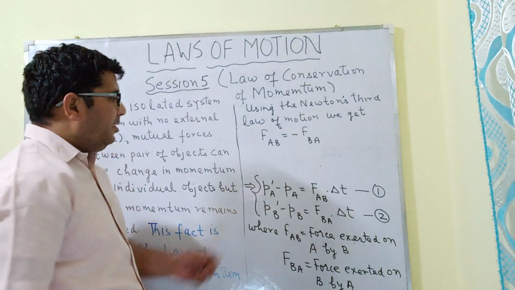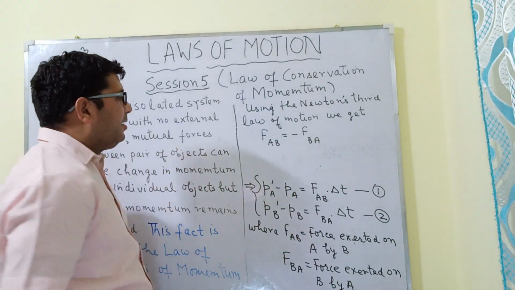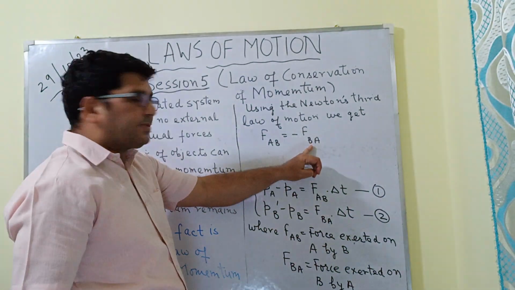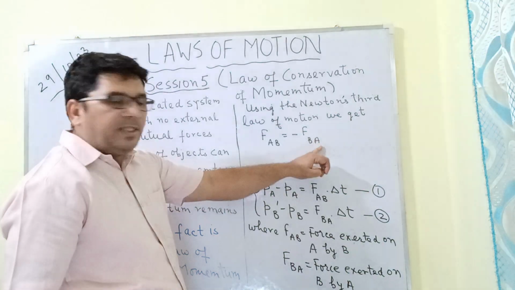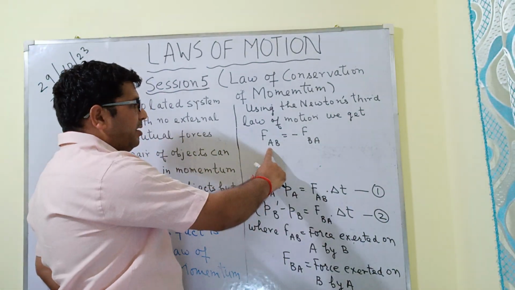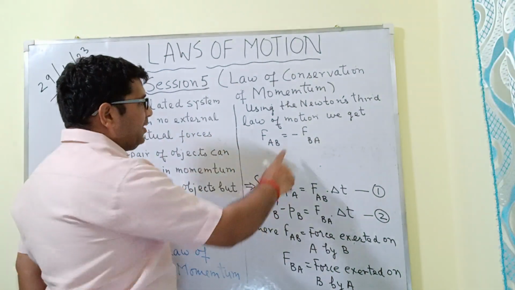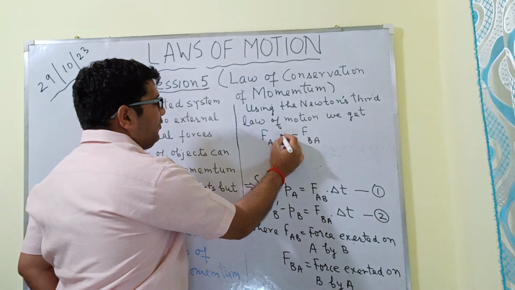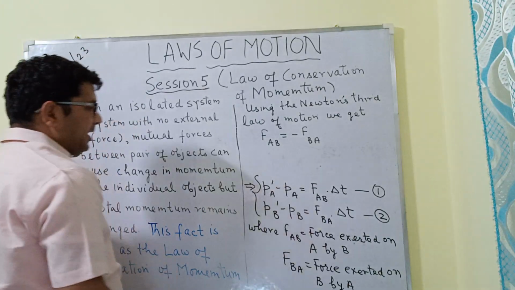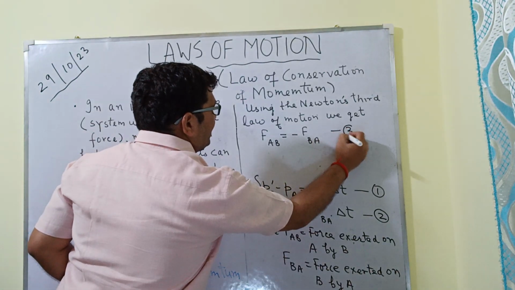Okay? This FAB is the force exerted on A by the body B, and this FBA is the force exerted on the body B by A. Now these two forces are equal in magnitude, but since they are acting in opposite directions, therefore this FAB will be equal to minus FBA. Okay? So let us mark this equation as 3.